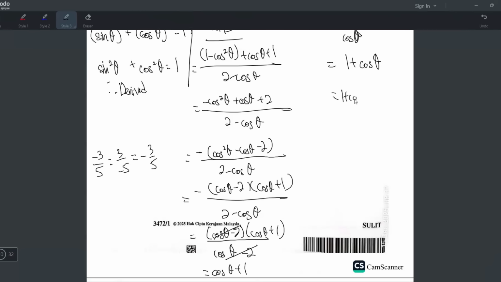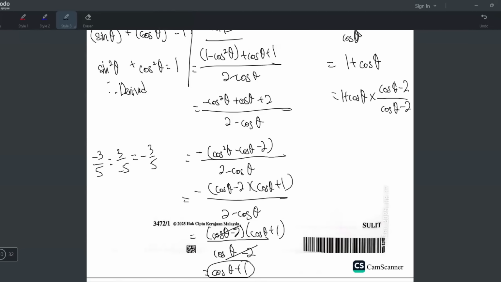I will take the 1 plus cos theta and multiply with cos theta minus 2 over cos theta minus 2. Some of you might ask, sir, how do you know you have to multiply with this? Because I look here, I'm already here, I just have to work backwards. Imagine if I didn't do this, I wouldn't know to multiply with this. But since I did this, now I know I have to do this.